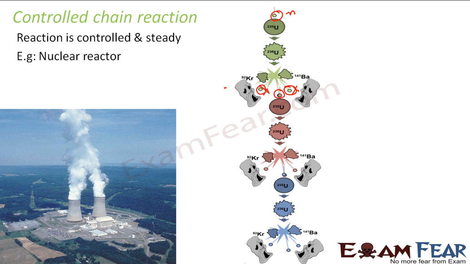So what is a nuclear reactor? Like how we have the ocean thermal energy conversion plants, how we have the hydroelectric power station. Similarly, we have nuclear reactor which actually helps us to harness the nuclear energy. And then this nuclear energy is used for many different purposes like electricity generation and so on. So nuclear reactor is basically an apparatus or an arrangement wherein your nuclear energy is harnessed in a controlled manner.